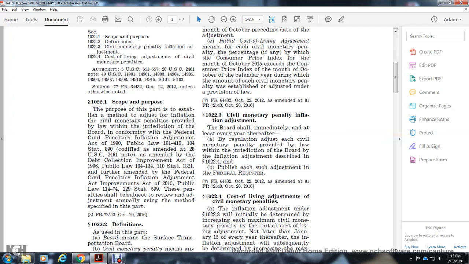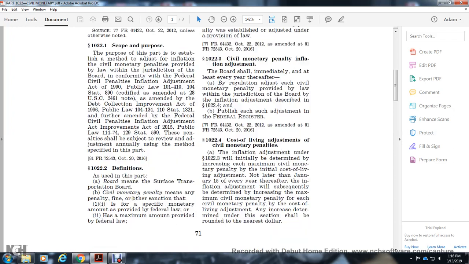1022.1 Scope. The purpose is to establish the adjustment for inflation of the civil monetary penalties provided by the law of the jurisdiction of the Board, in conformity with the Federal Civil Penalties Inflation Adjustment Act of 1990, Public Law 101-410, 104 Statute 890, as amended by the Debt Collection Improvement Act of 1996, Public Law 104-134, 110 Statute 1321, and further amended by the Federal Civil Penalties Inflation Adjustment Act Improvements Act of 2015, Public Law 114-74, 129 Statute 599. The penalties are reviewed and adjusted annually using the method specified as part.